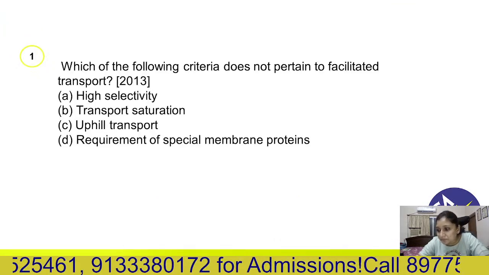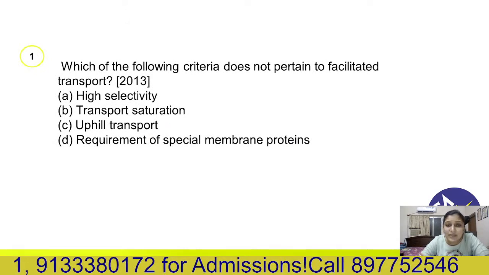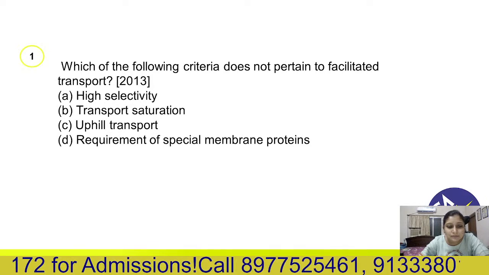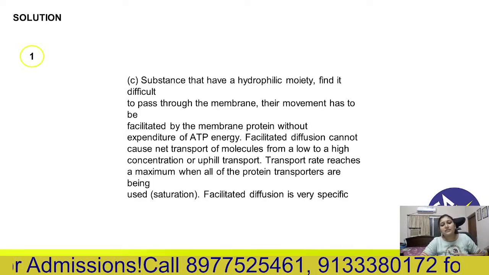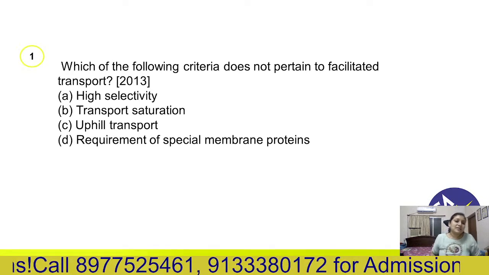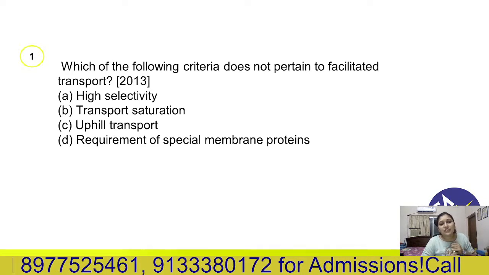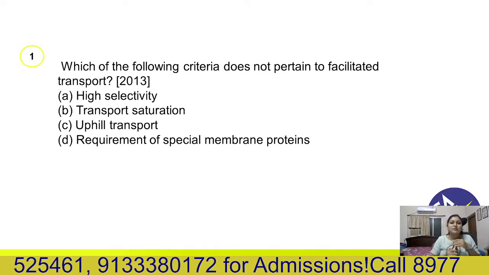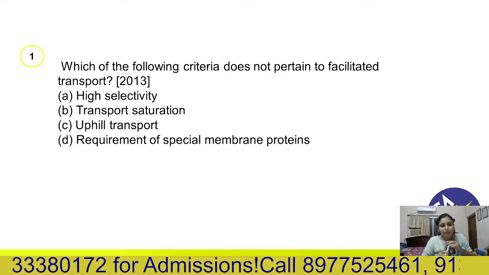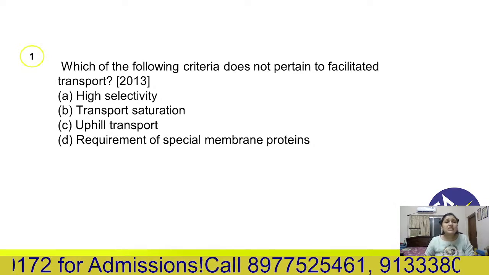First question: which of the following criteria does not pertain to facilitated transport? The correct answer is about facilitated transport, that is, facilitated diffusion. It is selective, yes.